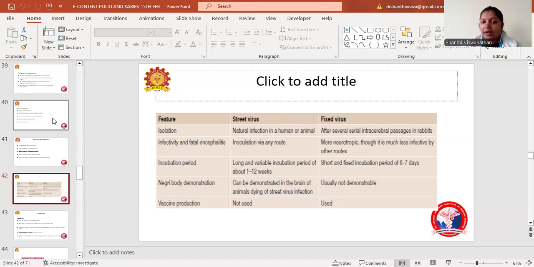The incubation period is long and variable in street virus, that is 1 to 12 weeks, whereas in fixed virus it is short and fixed, 6 to 7 days. Negri bodies can be demonstrated in the brain of animals dying of street virus infection, and usually not in fixed virus. Street virus is not used for vaccine production, whereas fixed virus is used.